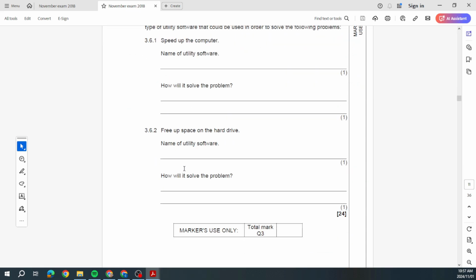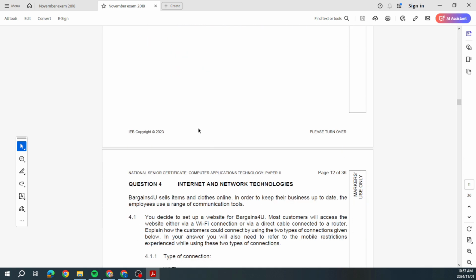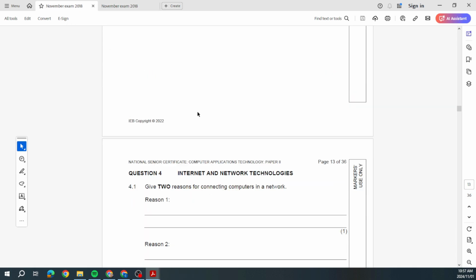Okay. Another one you could use here is the disk defragmentation software. So disk defragmenter, how does it organize your files, brings all the fragments of the bits and pieces of files and folders together again. Free up space. We can use our disk scan utility to see what can be deleted, sorts out some space issues as well, and so the two should help you get your PC back on track. Okay, so that's question number 3.